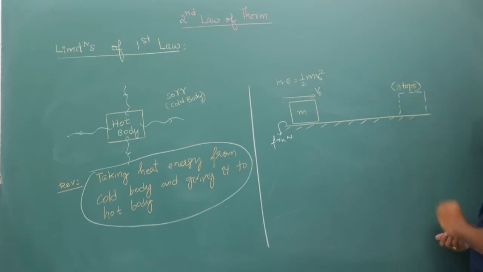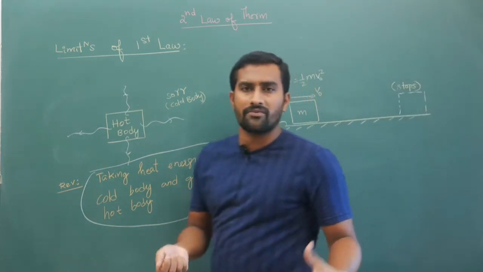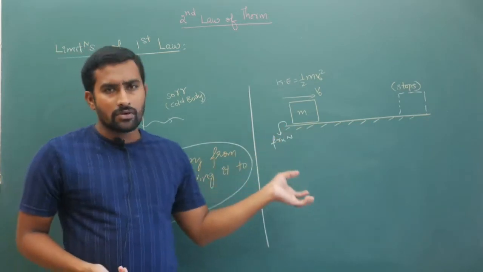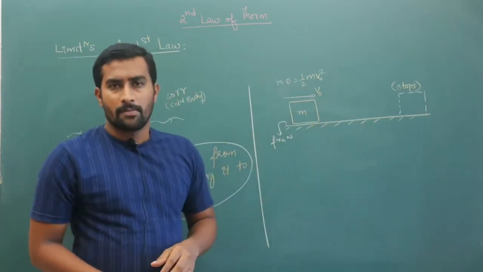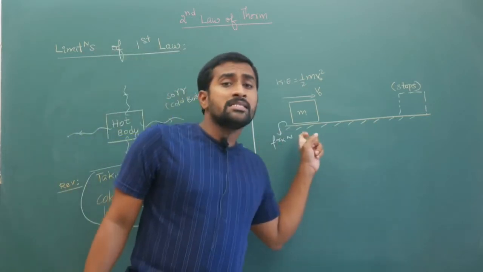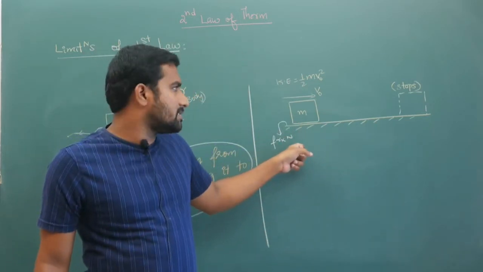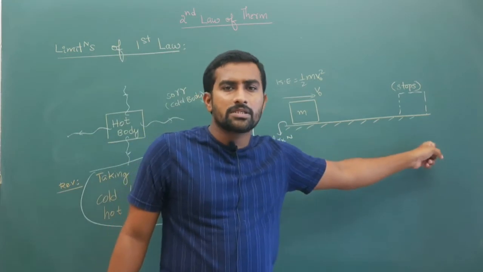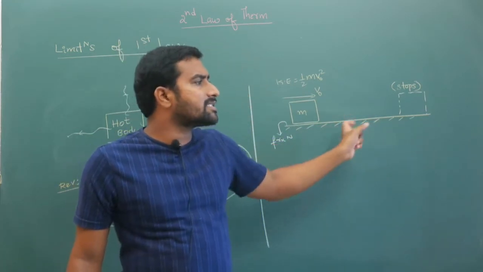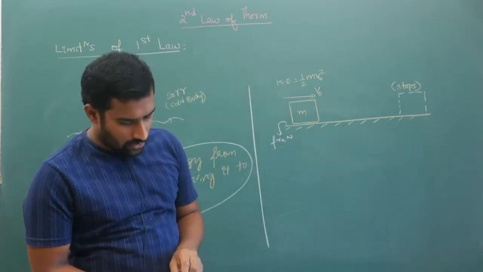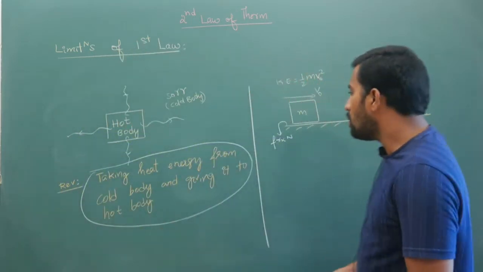Because of friction, a frictional force acts in the backward direction on the block, and eventually it stops. Initially this body has kinetic energy, and after some time it stops. Where did this energy go? It gets transferred into heat.